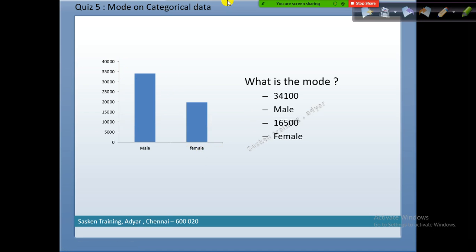We cannot make it a single value, right? Number of occurrences of data. These two values are stored in a single variable. Then 34,100. You are not supposed to tell this number; you need to say male. When it comes to categorical data, you need to say male or female, because we are talking about categorical data, not quantitative, right? This 1 and 0 is nothing but categorical. So you say male, or you can say 1. 1 is nothing but male.